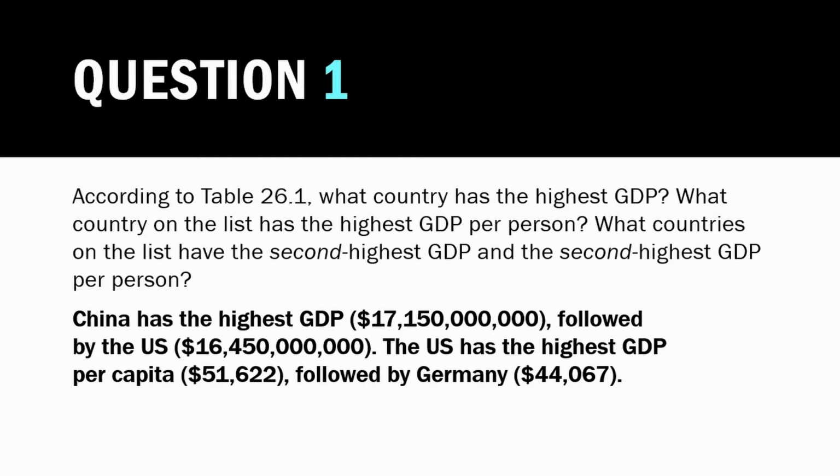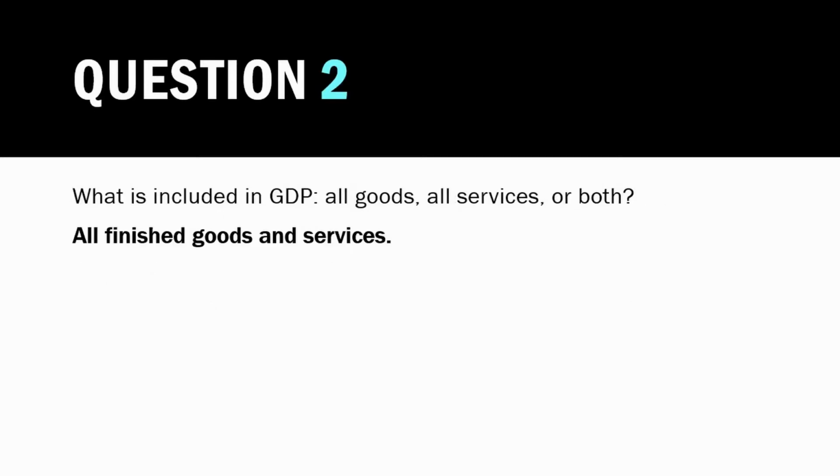After that, for the GDP per capita, we see that the US has the highest one with $51,622, which is followed by Germany with $44,067. Question 2. We're asked what's included in GDP. All goods, all services, or both?